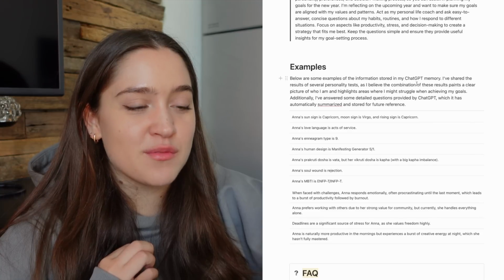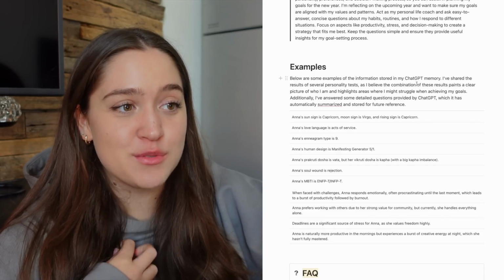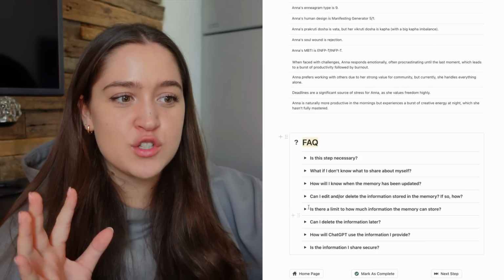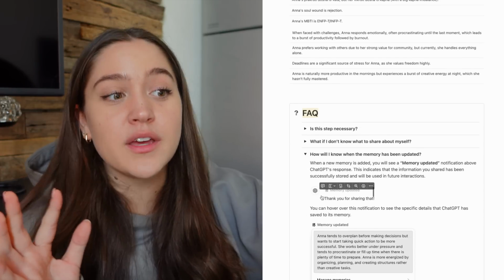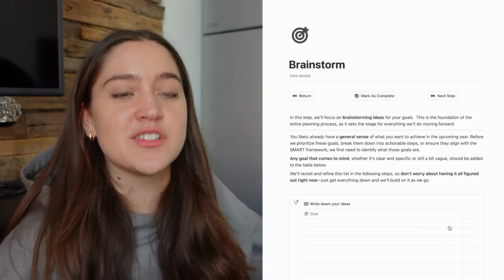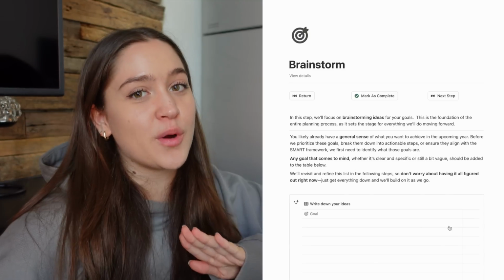And I also included some of my own examples from my ChatGPT's memory. I have a little frequently asked questions section as well that I made here to answer a bunch of little questions like how will I know when the memory has been updated and all of that. Moving on to the next step. This is the step where we actually start planning together. I just felt like that first part was important.